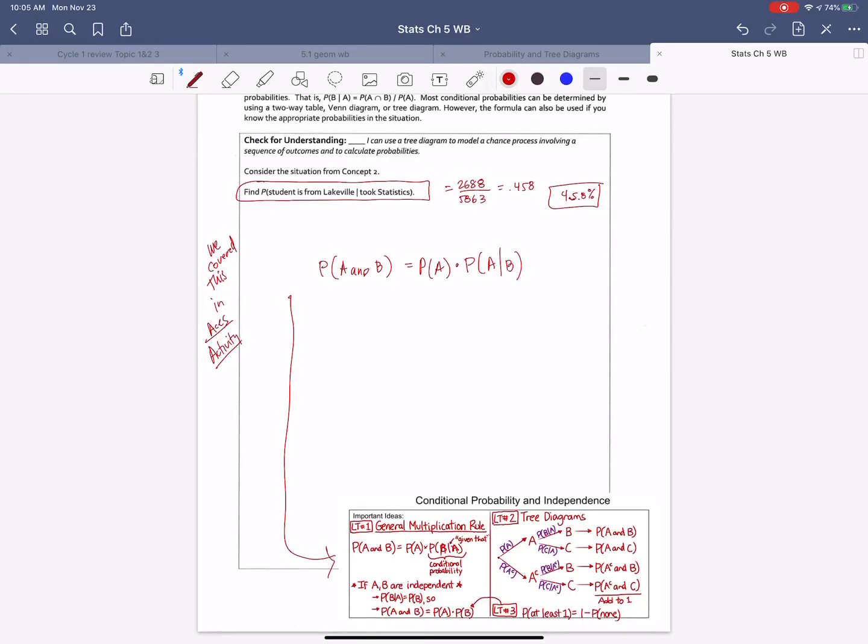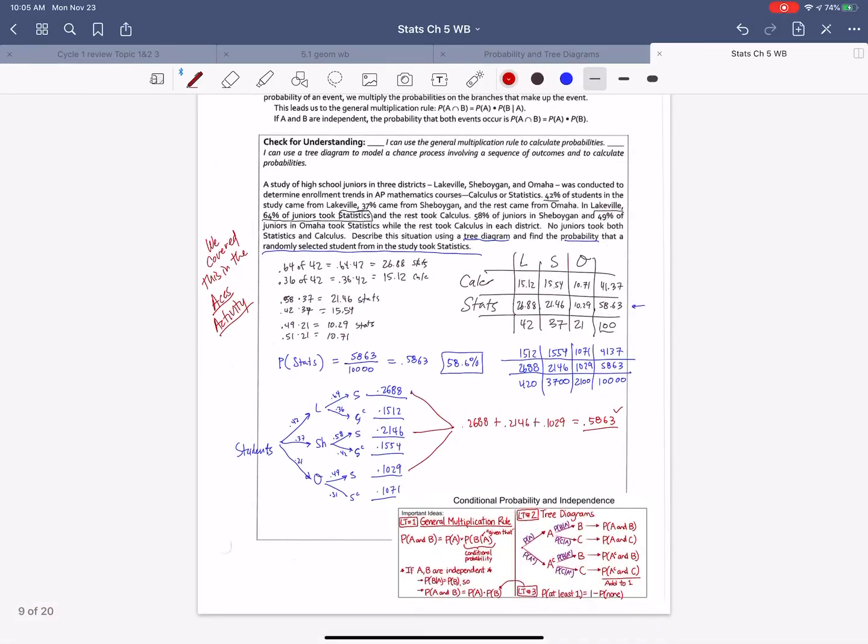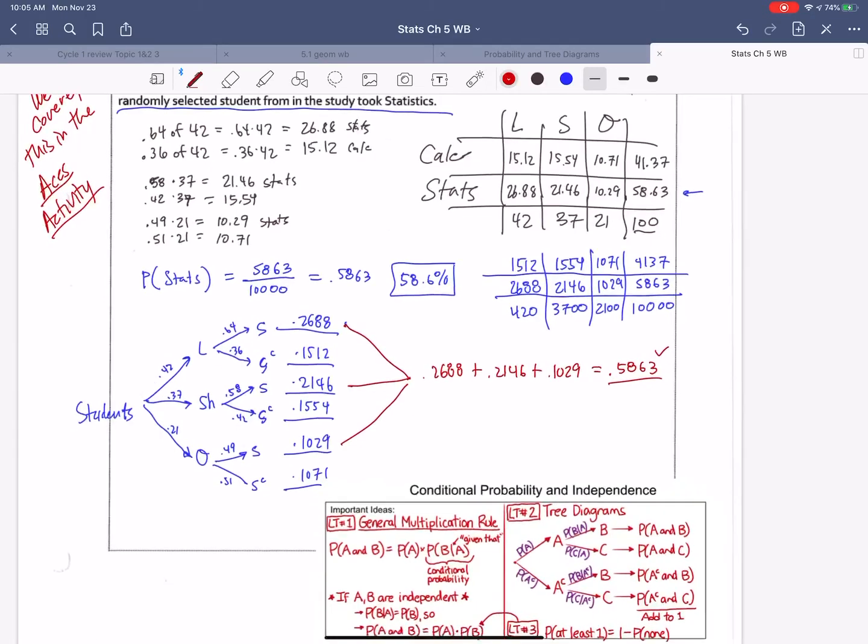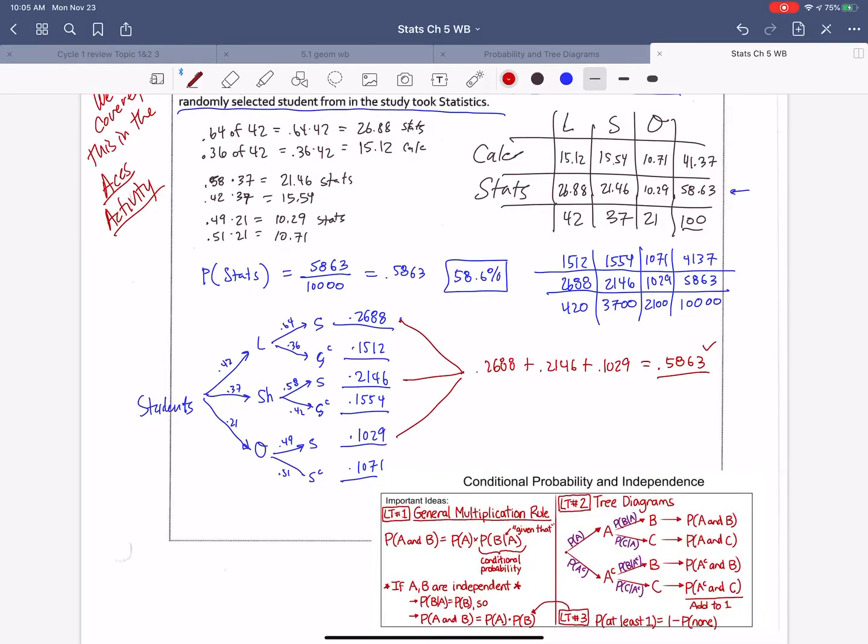So you can use a formula: I'm going to divide on both sides. So I end up getting the probability of A given B is the probability of A and B divided by the probability of B. And this could also have been helpful. So we could have also used that formula to solve for this.